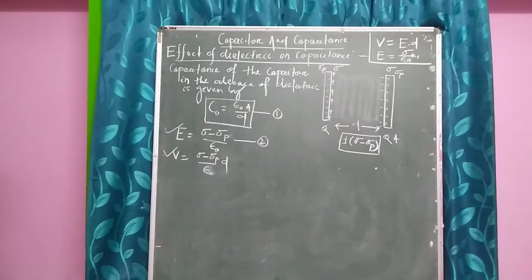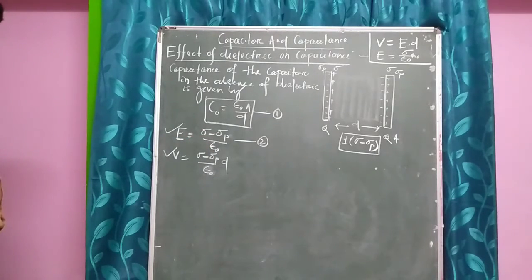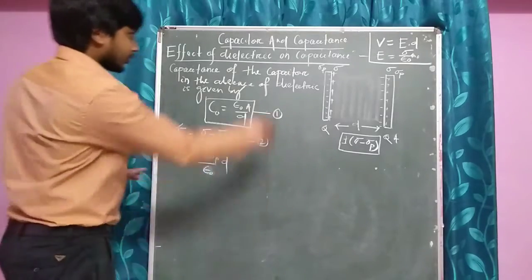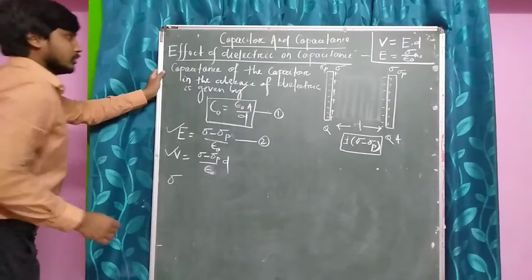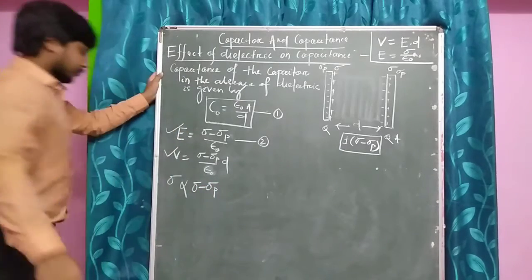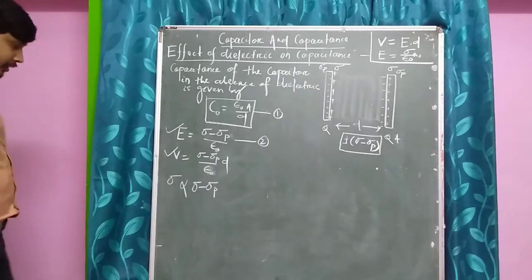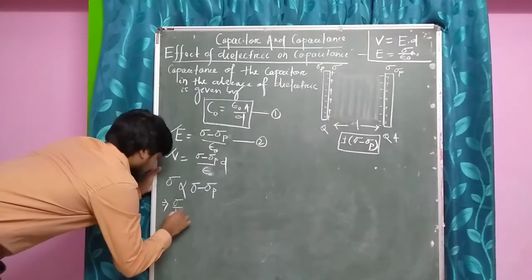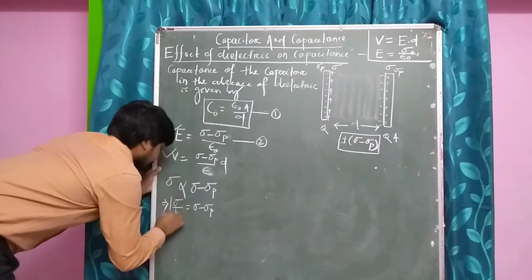So this will be our electric field, this will be our potential difference. So now the capacitance of the capacitor will be, okay, just remember here that the surface charge density sigma is proportional to sigma minus sigma p. Sigma is proportional to sigma minus sigma p. So I can say that sigma by k will be equal to sigma minus sigma p.